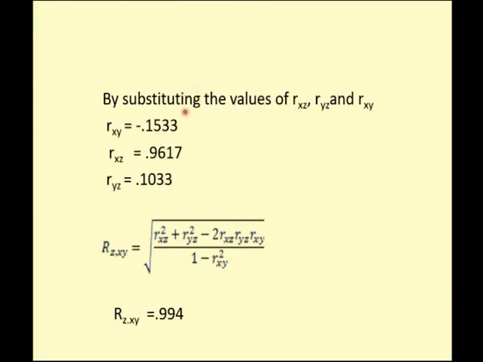I have already found it using Karl Pearson's formula, that is covariance of xy divided by the square root of sigma x and sigma y. You need to find the correlation of xy, xz and yz. I have found them to be 0.15, 0.96 and 0.10.